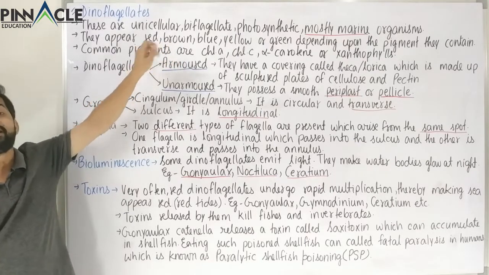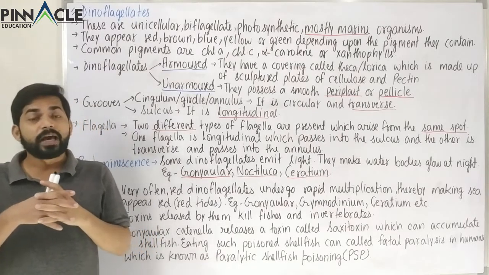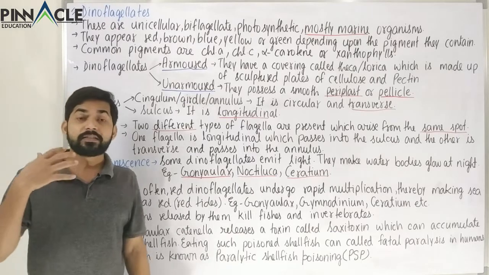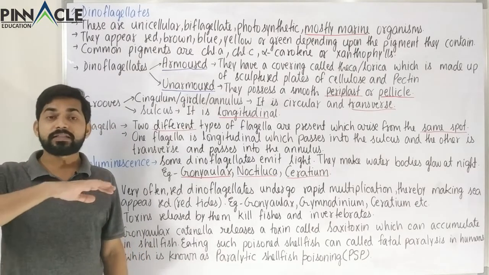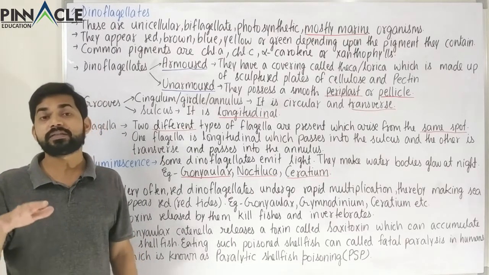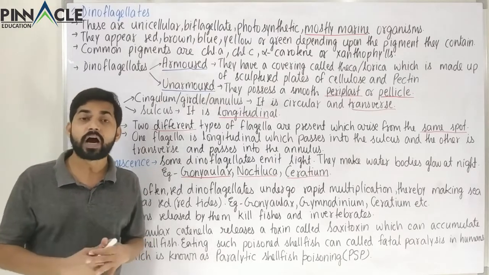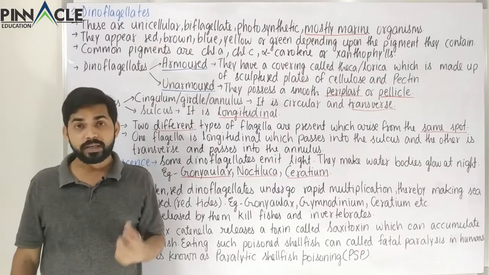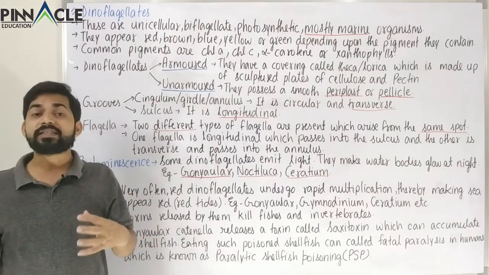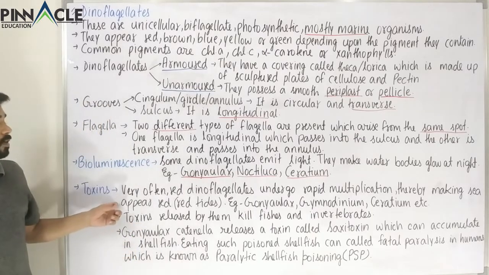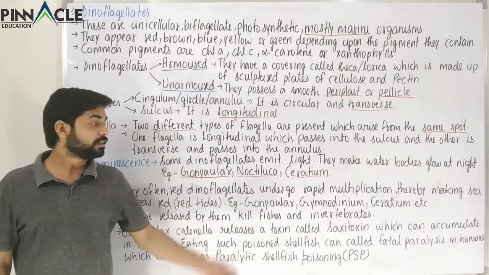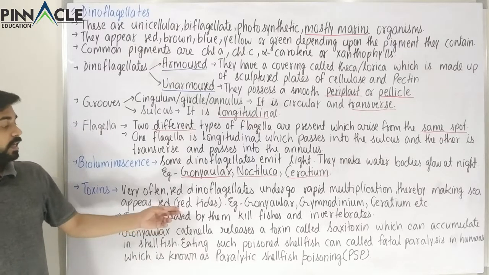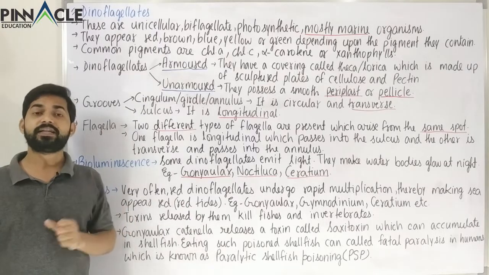These red dinoflagellates multiply very rapidly, so rapidly that the sea in that area appears reddish. You can imagine how speedily they reproduce, and those are called red tides. So very often red dinoflagellates undergo rapid multiplication, thereby making the sea appear red, and those are called red tides.